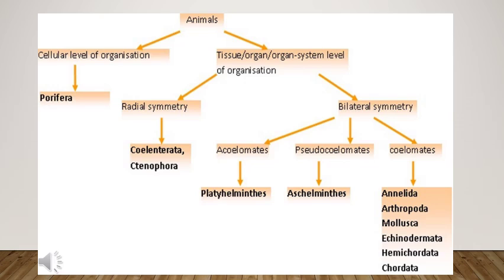One with radial symmetry, having coelenterata and ctenophora. Whereas in bilateral symmetry, acoelomates, pseudocoelomates and coelomates, means on the basis of the coelom, the body cavity. In acoelomates, platyhelminthes are there, pseudocoelomate, aschelminthes are there, coelomates, annelids, arthropoda, mollusca, echinodermata, hemichordates and chordates.